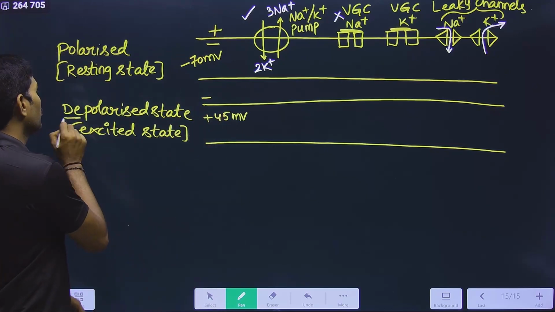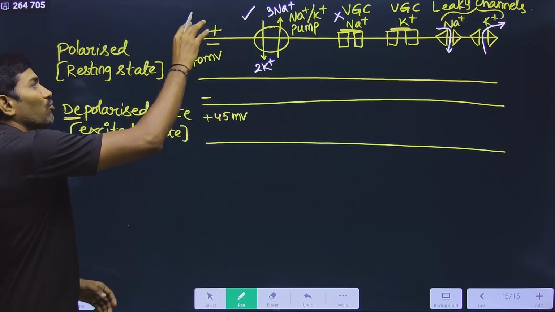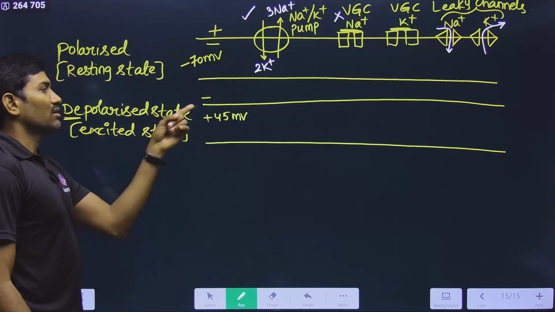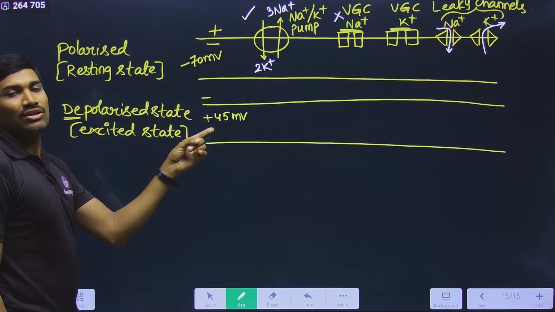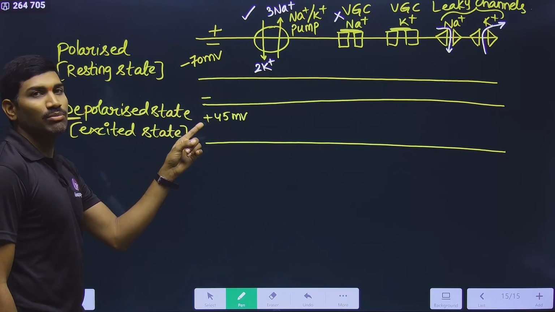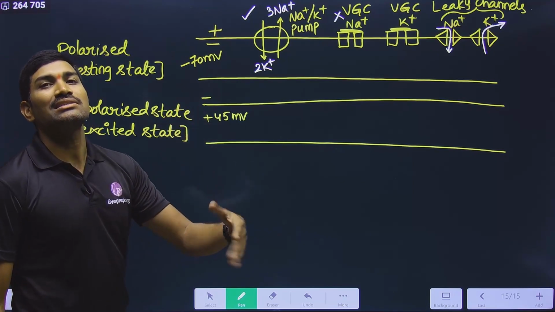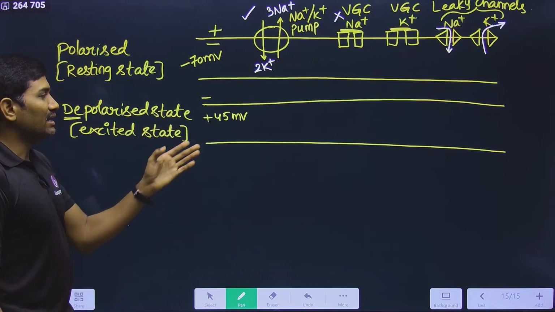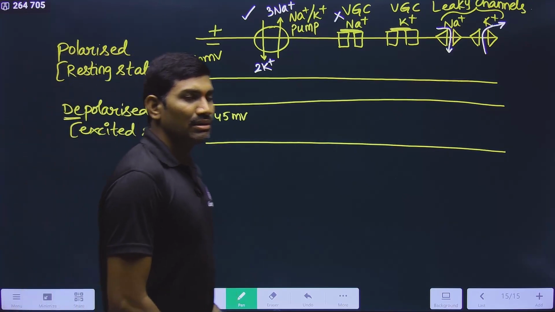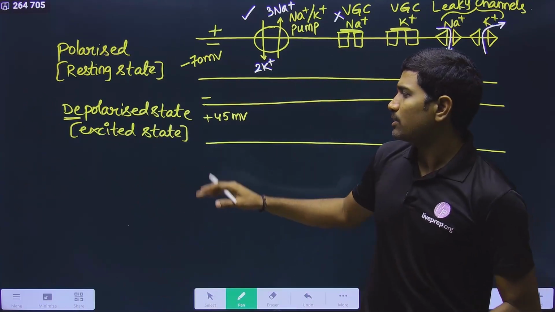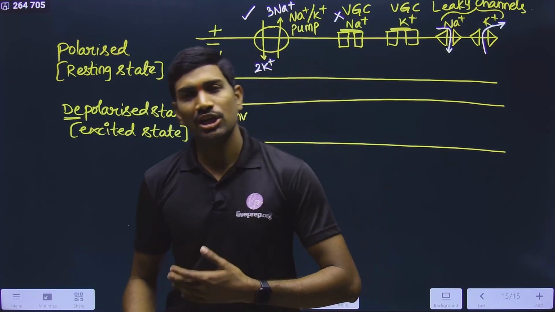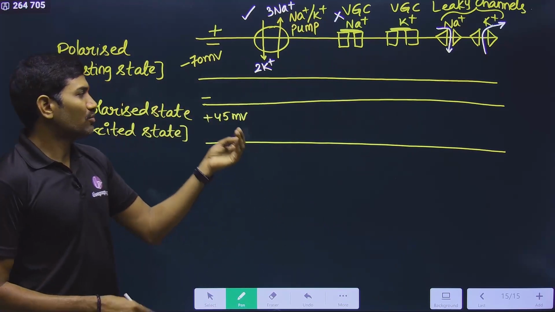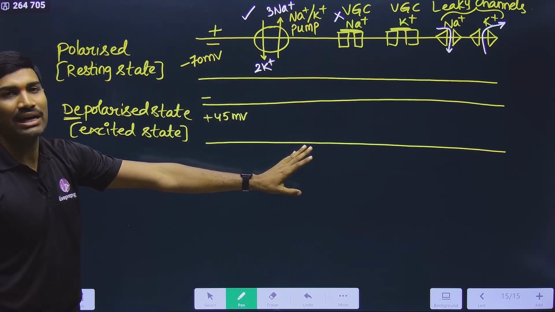D is the removal of polarity. Which polarity is lost? The original polarity, that is outside positive, inside negative, is lost. That's why you are getting it like this. So outside negative, inside positive is called the depolarized state. It is the depolarized state, loss of polarity. And here, as per standard information we are writing plus 45, but in different cases it can go even up to plus 60, plus 70 also, but plus 45 is enough for our studies. This is what is happening.